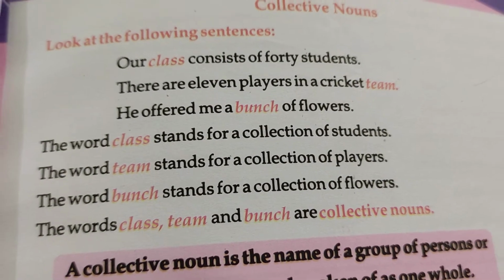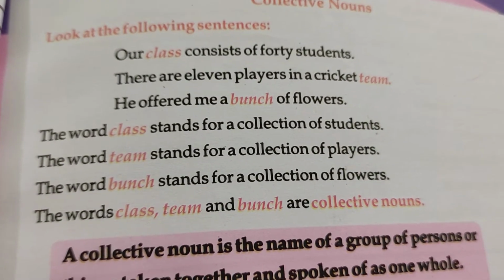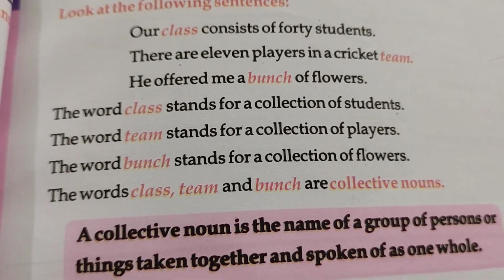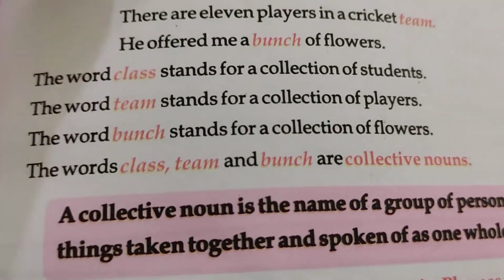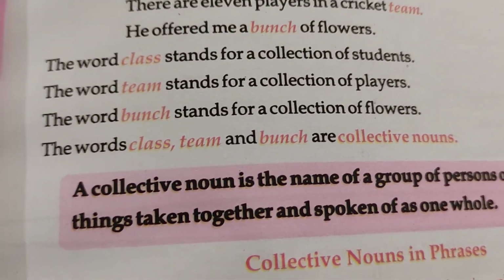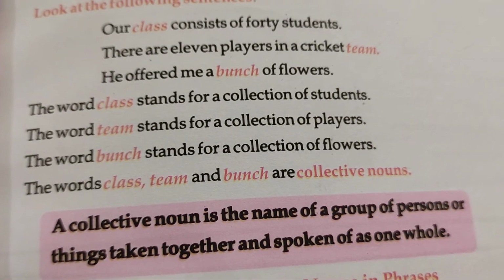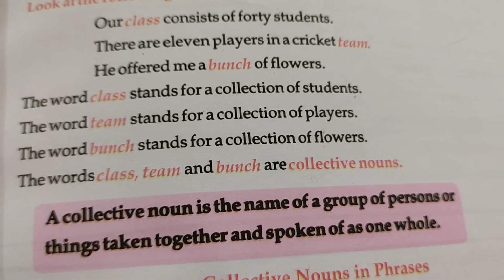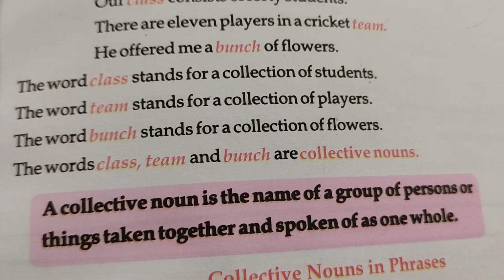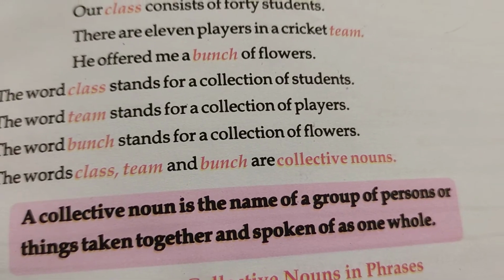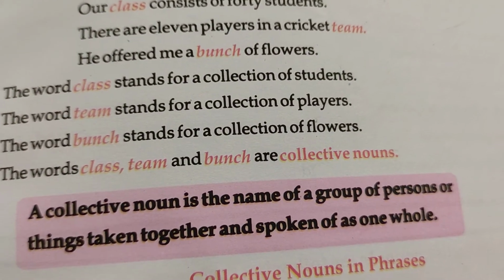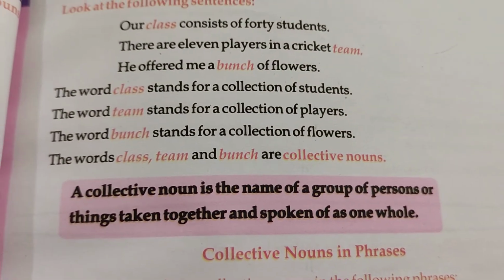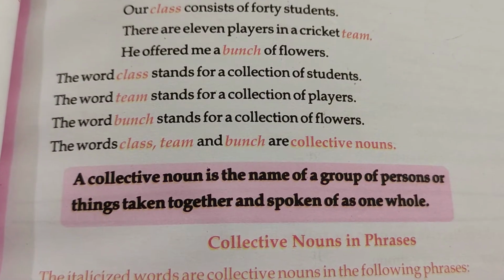So look at the following sentences. Our class consists of 40 students. There are 11 players in a cricket team. He offered me a bunch of flowers. The word class stands for a collection of students. The word team stands for a collection of players. Yes, it is true. We all know class means a collection of students where so many students study. Team means where so many players are together. The word bunch means a collection of flowers, and bunch can also be used for anything, like a bunch of keys, a bunch of grapes, a bunch of banana flowers, etc. Right? So all these words, class, team, bunch, are collective nouns.